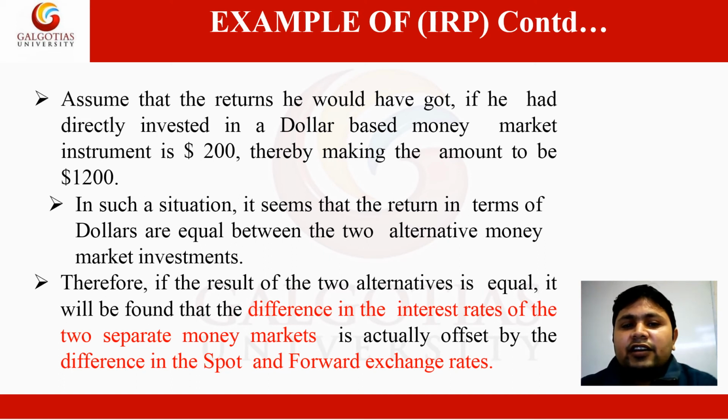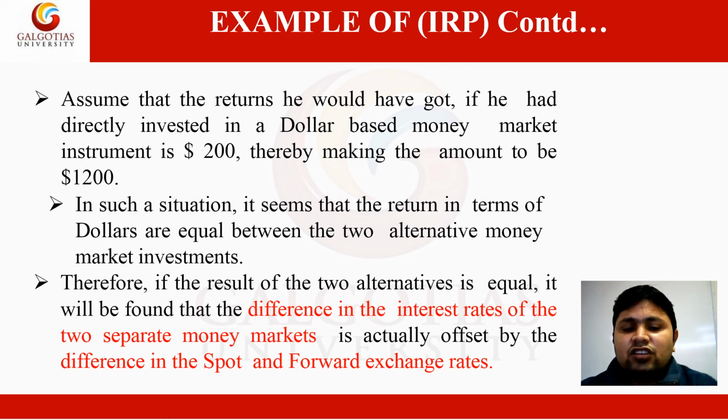Now assume that the returns he would have got if he had directly invested in a dollar based money market instrument is $200, thereby making the amount $1,200. The final outcome of the investment he actually made in the franc based money market, which is finally converted into dollars, is also $1,200. Let us assume this. In such a situation, the returns in terms of dollars are equal between the two alternative money market investments. Here, the spot and forward rates are said to be at interest rate parity.